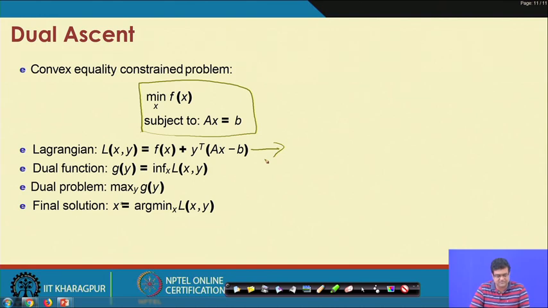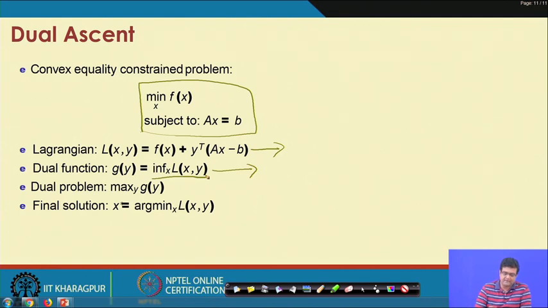So, this is the Lagrangian for this particular problem, and this is the dual function. The Lagrangian is of course a function of the primal variable x and the Lagrange multipliers y, and now the dual function is only a function of the Lagrange multipliers, and it is the infimum over x of the Lagrangian L of x comma y.